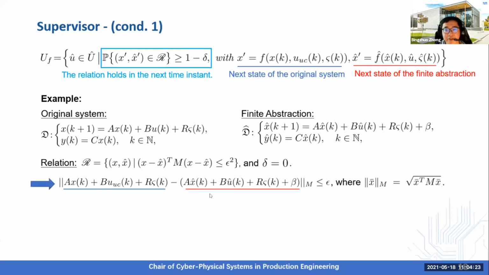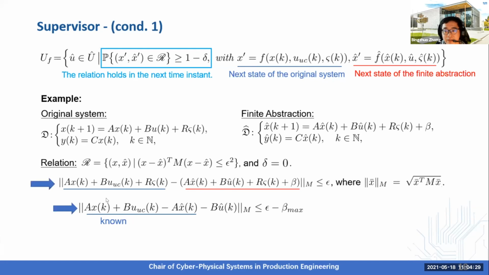And this can be further simplified to the following inequality, in which the blue part is known, since we know xk, UUC, and x hat, so we denote it by phi k. On the right-hand side, beta max denotes the quantization parameter for quantizing the original system, so that the right-hand side of this inequality can readily be computed offline.